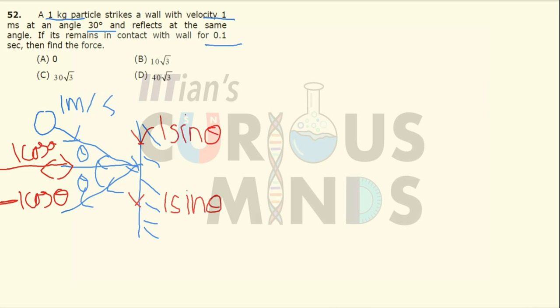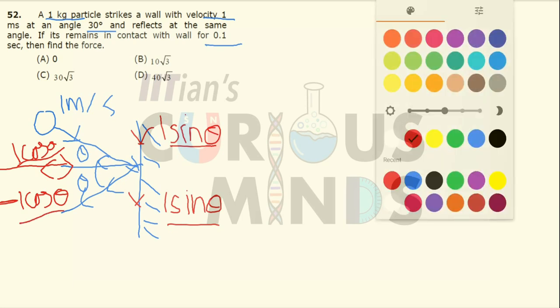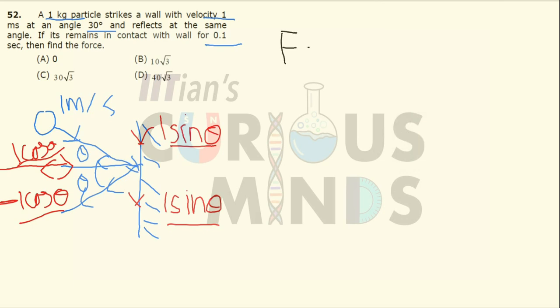Now basically what is happening over here, if I consider the y axis, there is no change in the velocity. The velocity is changing only along the x direction. While going towards the wall it was equal to 1 cos theta in the x direction, and while returning it will be equal to minus 1 cos theta. So basically the force will be equal to impulse divided by time, so it will be equal to (mv minus mu) divided by t.